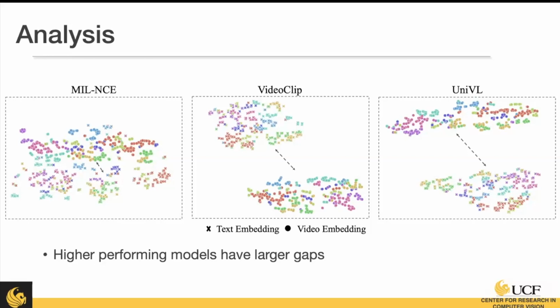But what we see is that from left to right, the model performance increases. And what we also see is the gap between this embedding space gets larger. So this is an area of improvement where we should understand, is this the ideal scenario? Do we want this? Why is it performing better if there's a larger gap between them? And our metrics are based off of the similarity.